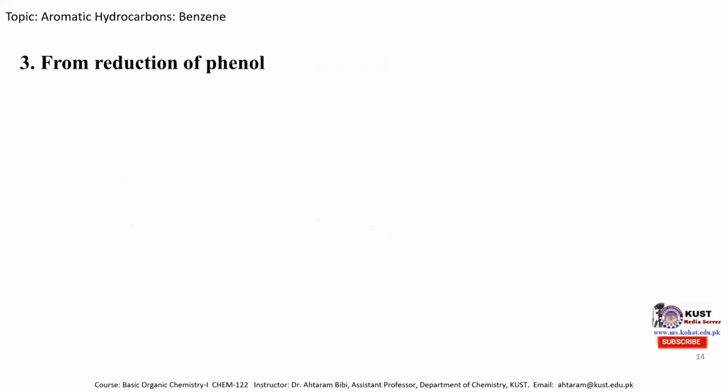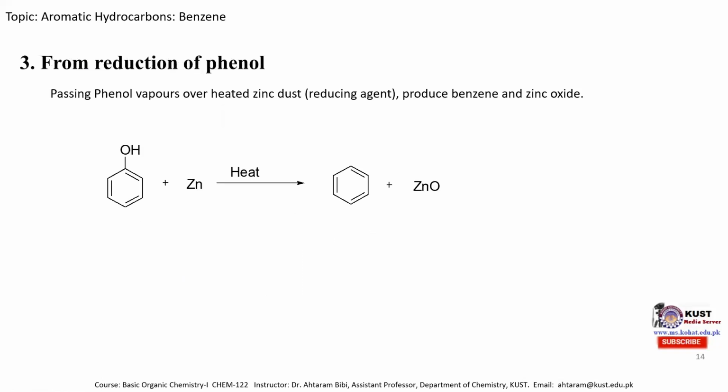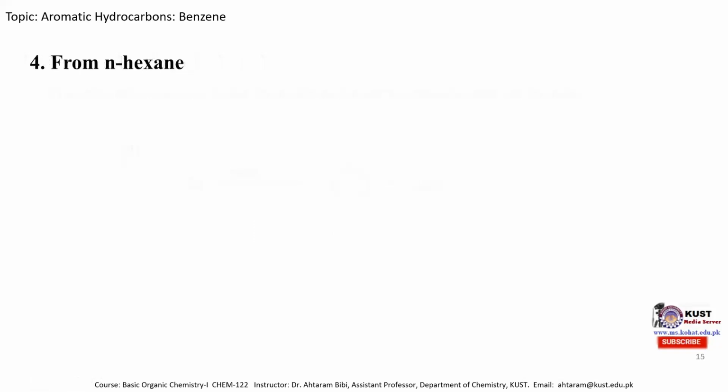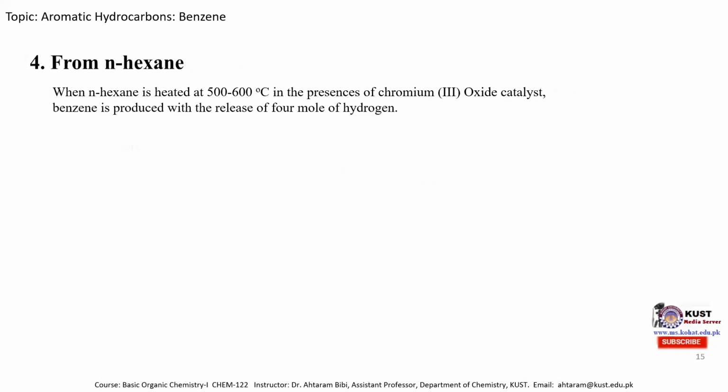The third method is that we can obtain benzene from the reduction of phenol. When phenol is heated in the presence of zinc dust, it simply produces zinc oxide and the benzene molecule. The fourth method is that we can obtain benzene from the N-hexane molecule. When N-hexane is heated at 500 to 600 degrees centigrade in the presence of chromium oxide catalyst, 4 moles of hydrogen gas are released, producing the benzene molecule.